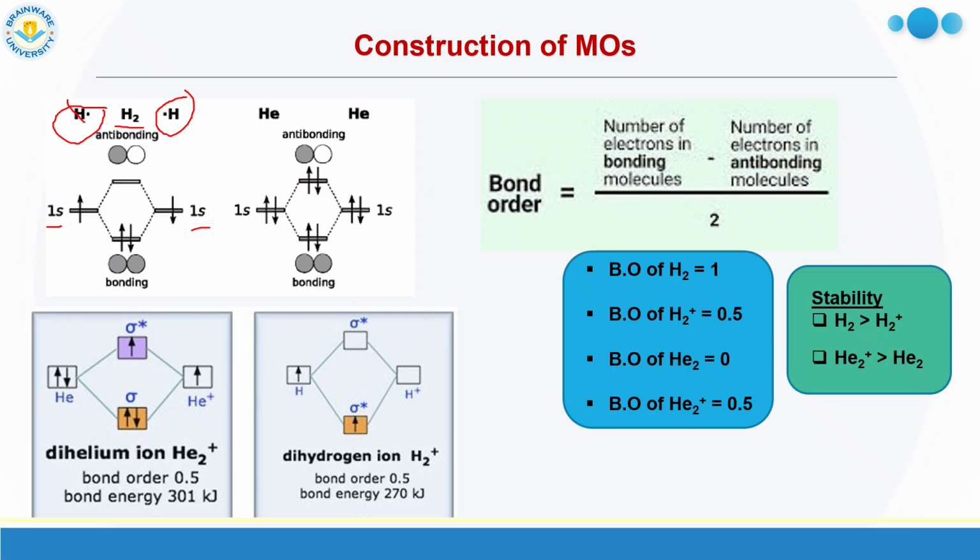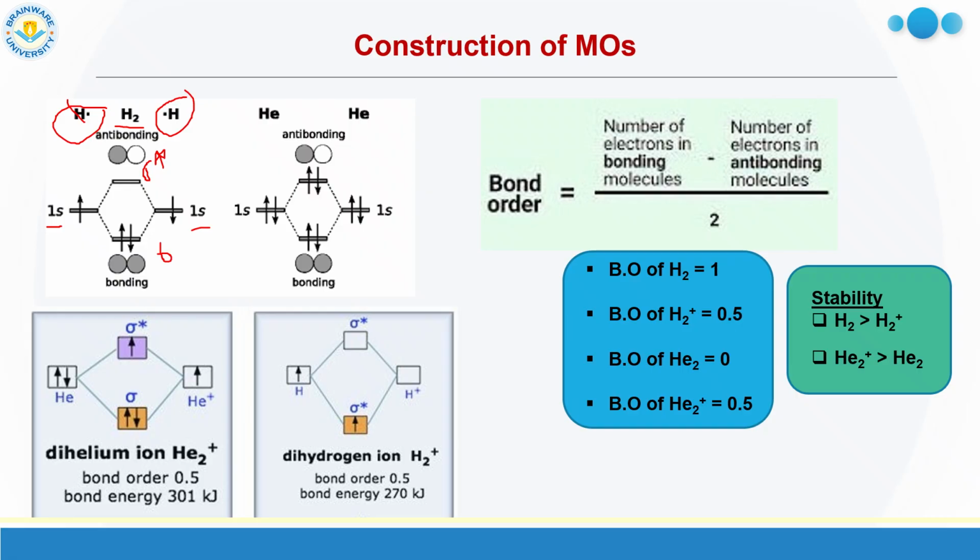Now when they combine with each other, as two AOs are there, two MOs will be formed. At the middle the MOs are shown here. One is the bonding MO, another one is the antibonding MO. As s orbitals are combined, we get the sigma bonding and the sigma star antibonding orbitals.